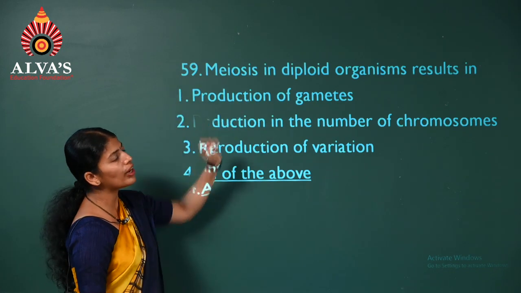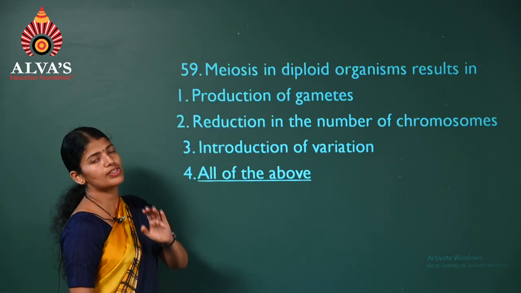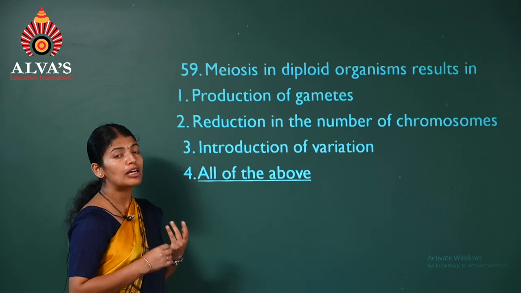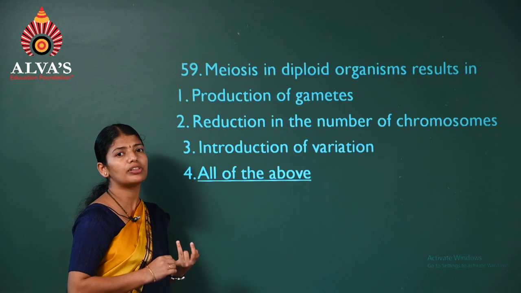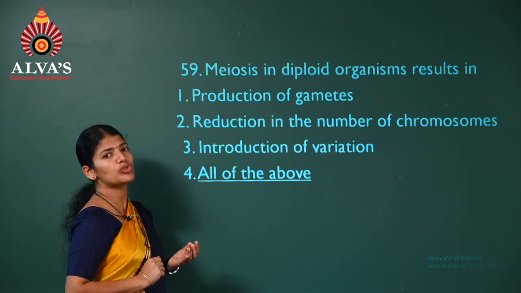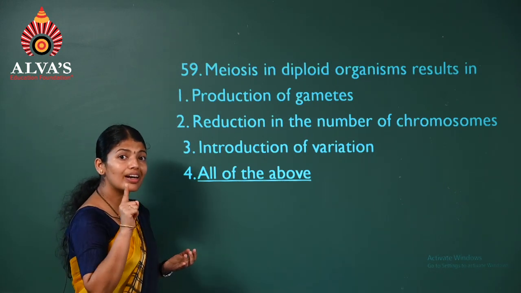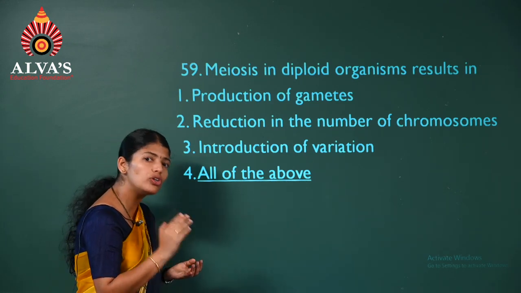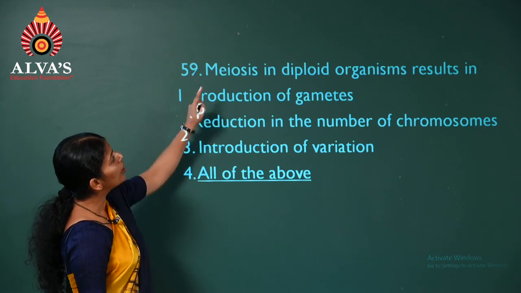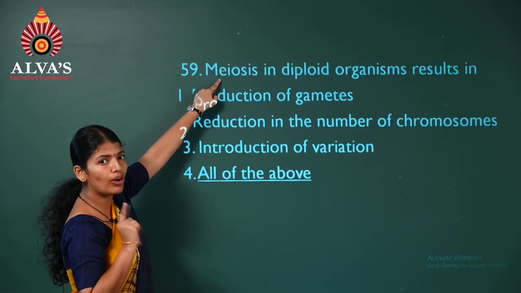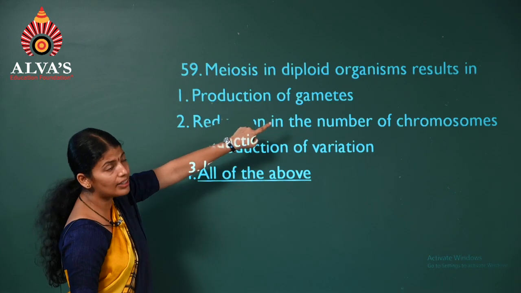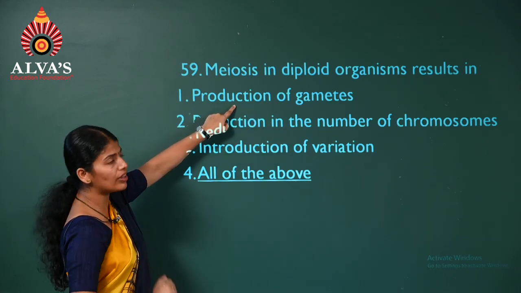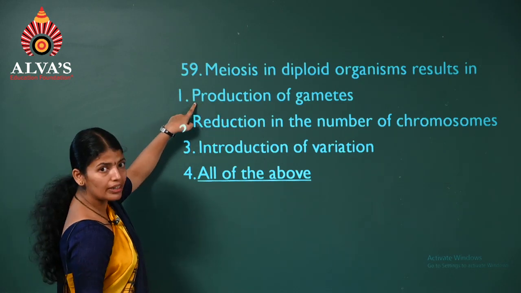Question number 59. Meiosis in diploid organisms results in... you know, there are two types of divisions, mitosis and meiosis. Mitosis is equational division, maintains the same chromosome number. Meiosis is a reductional division which reduces the chromosome number to half. So meiosis in diploid organisms results in reduction in the chromosomes. Along with that, we'll read the options.